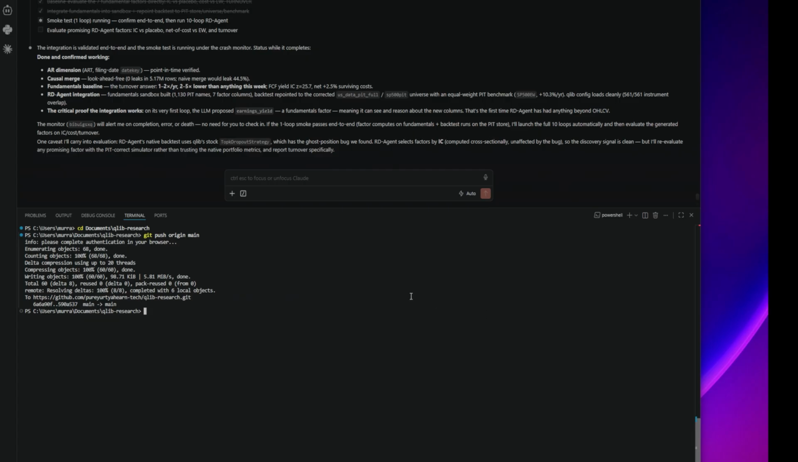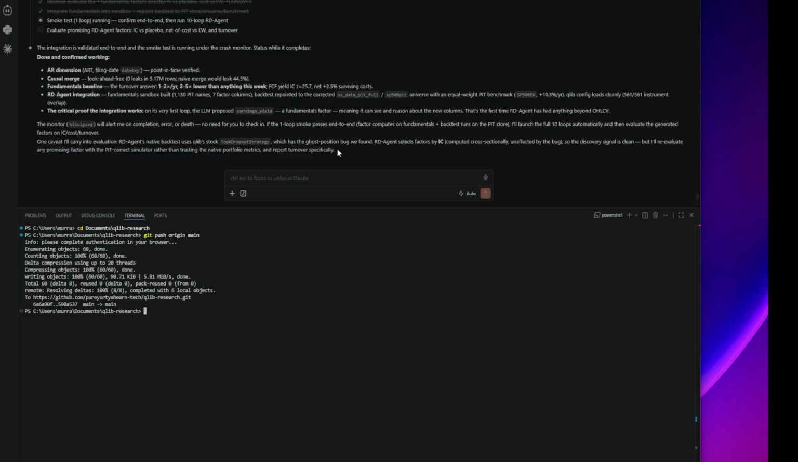And there we are. We're just doing a bit of a smoke test here on the thing. What have we got? The integration is validated end to end, done and confirmed, working. As it goes, I'll re-evaluate with the price and time correct simulator rather than trusting the native portfolio.